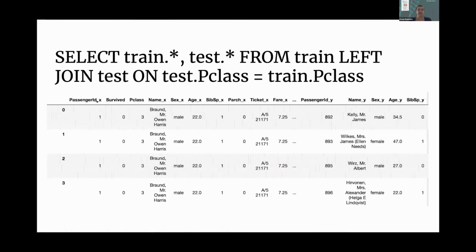We can see that there is a suffix of X or Y if the column is duplicate. That way we know which table each column originally came from. If we want to customize that, we can do so fairly easily.